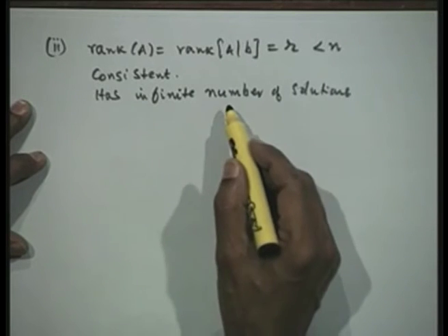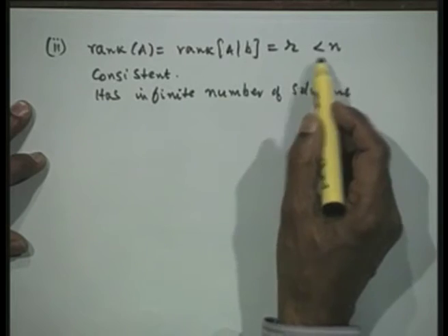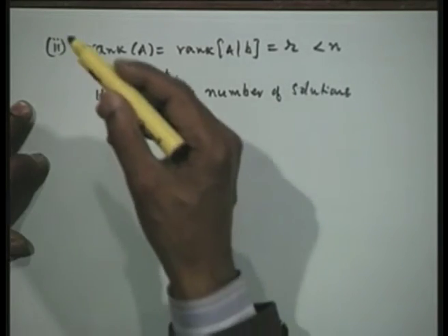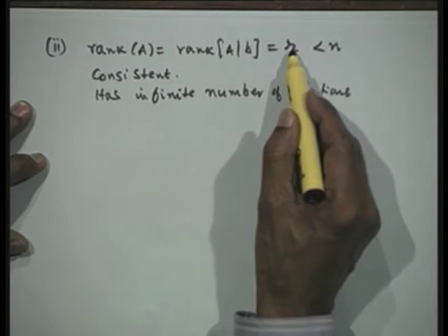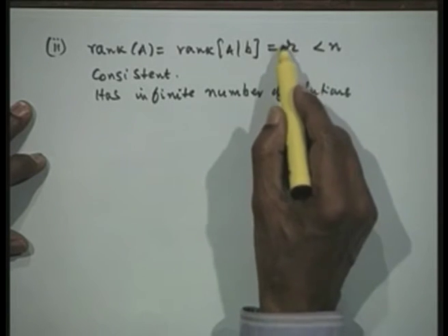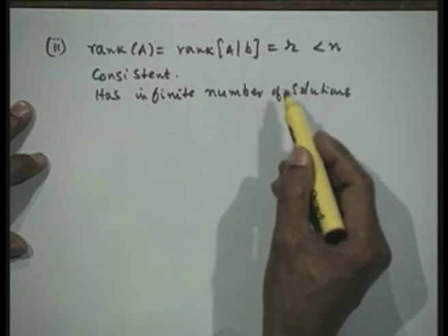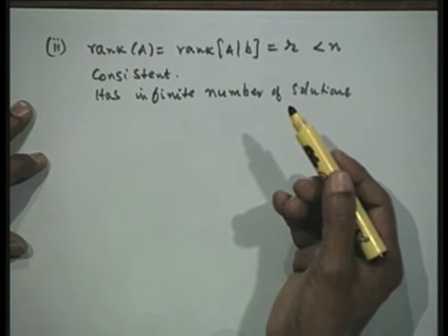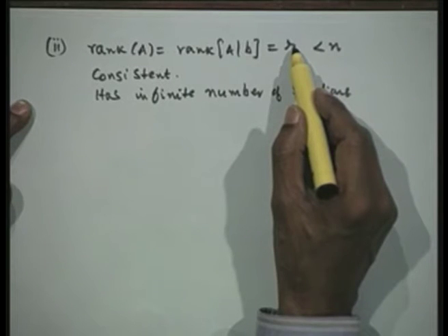Now, the infinite number of solutions can also be characterized further. What this really shows is that your system of equations has many dependent equations, and how many there are depends on the value of r. If r is n minus 1, then we have one dependent equation. If it is n minus 2, you have 2 dependent equations. If it is r, then there are n minus r dependent equations.